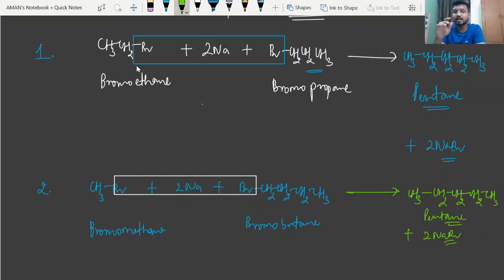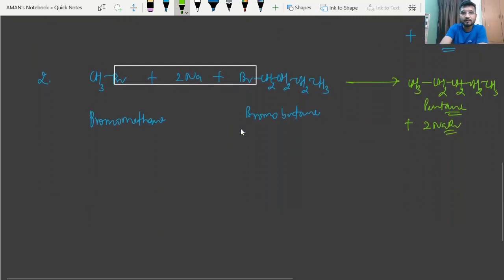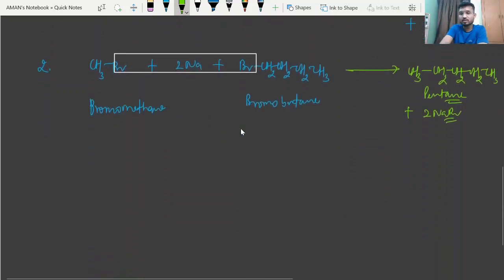So in that way, what will be the product formed? See the possibilities, all the possibilities.